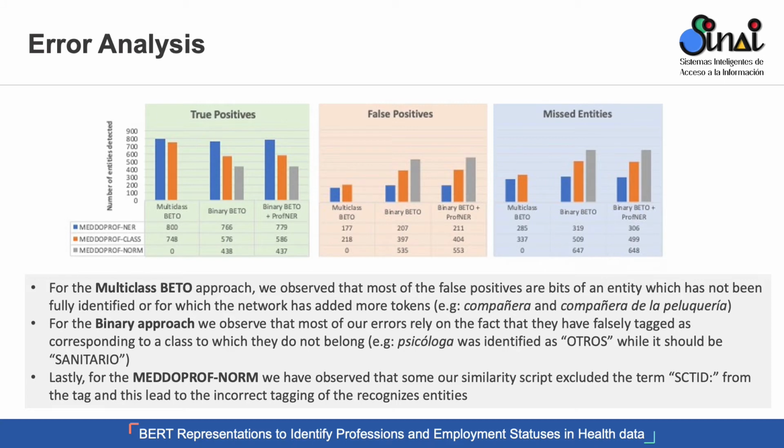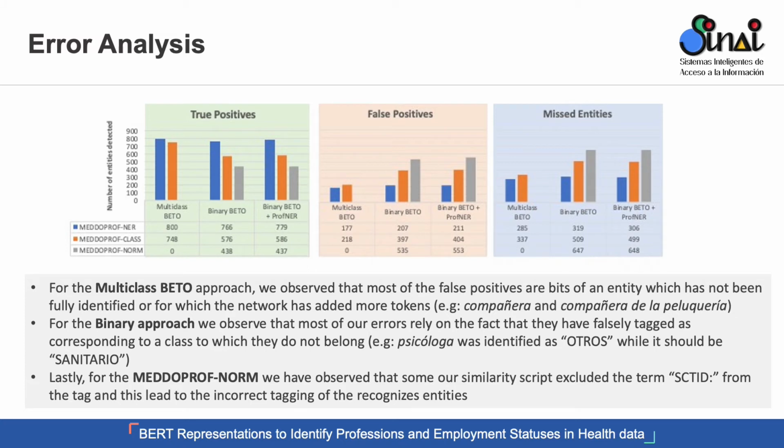For the binary approach, what we observe is that most of our errors correspond to the MEDDOPROF class task, the second task, and they were basically due to bad labeling. What we noticed is that even though they were correctly identified as mentions of an entity, they belong to another label.